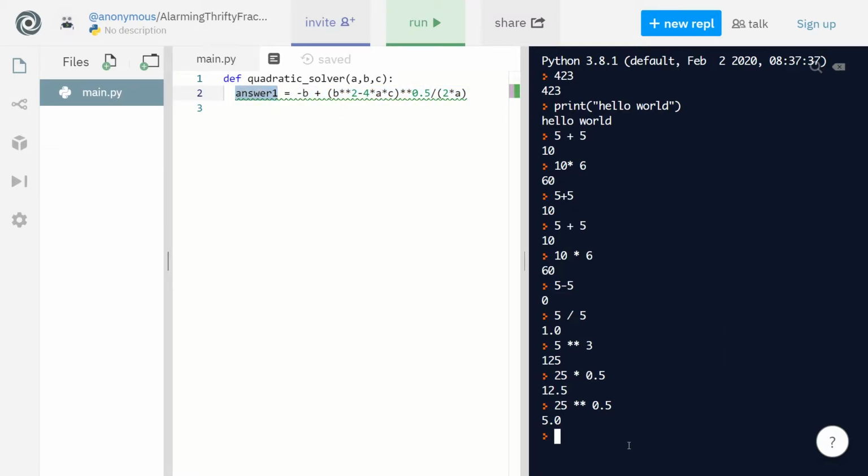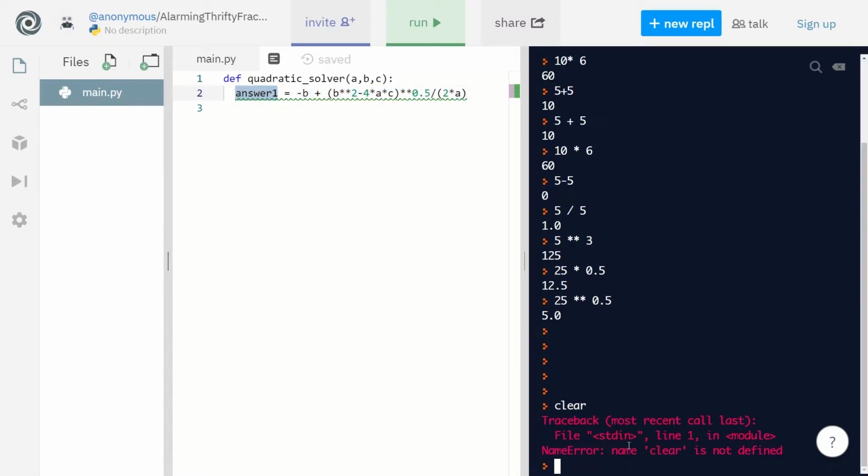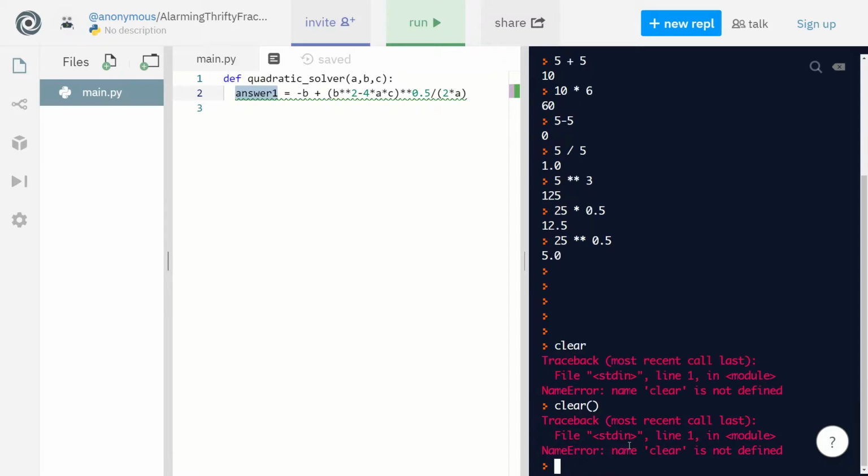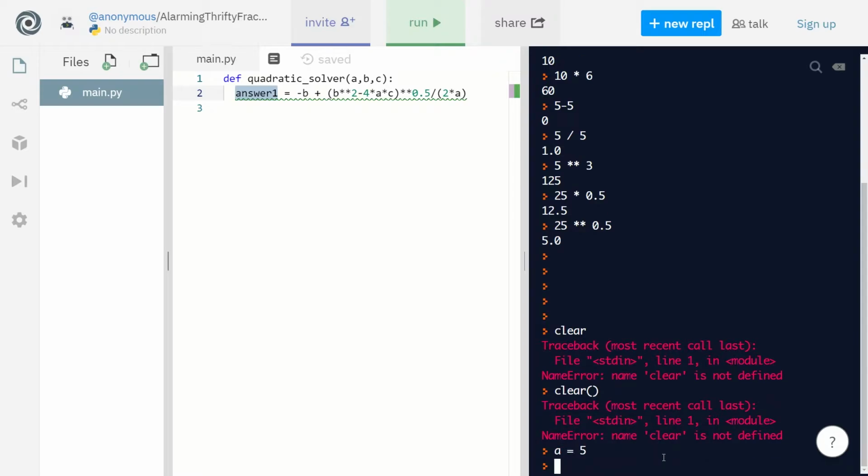So let's say I want to assign a variable. So a is equal to 5. I want you guys to try it out in your own interactive shell. Try to assign some values: a equals 5, b equals 2.